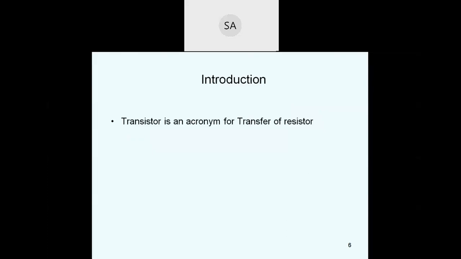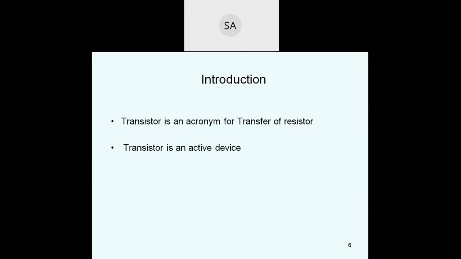Transistor is an acronym for transfer of resistors. Transistor is an active device and it is a three layer, two junctions and three terminal semiconductor device. In the transistor, the conduction takes place due to both majority and minority charge carriers. Hence, the transistor is also known as bipolar junction transistor.